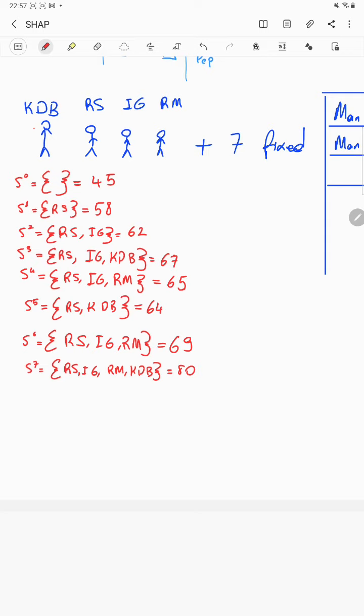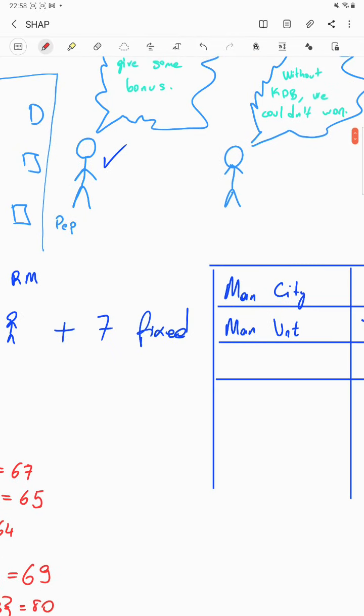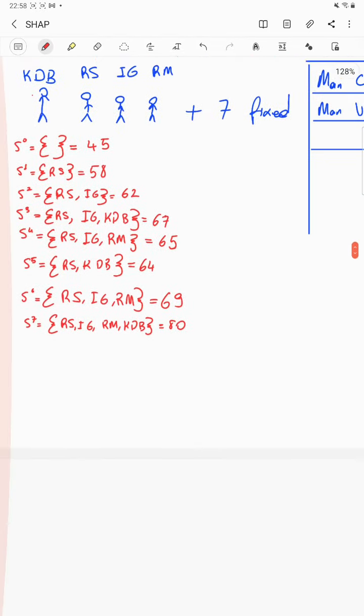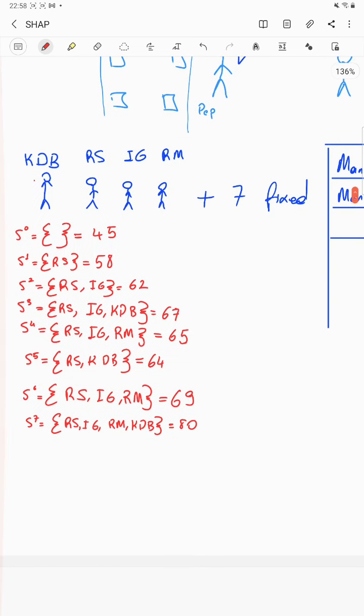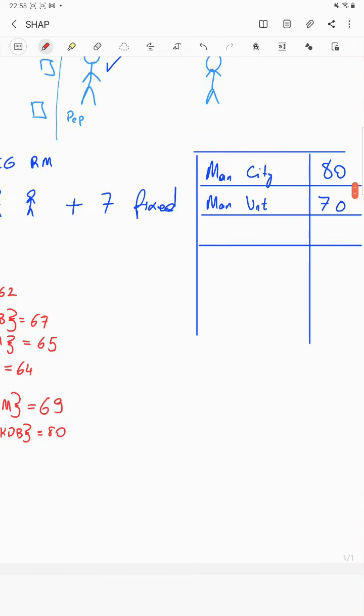So I just have some changes in this table. Pep and his assistant coach have some function that determines, with respect to some subset, what points they will get at the end of the league. So this is the end of the 2021 season.